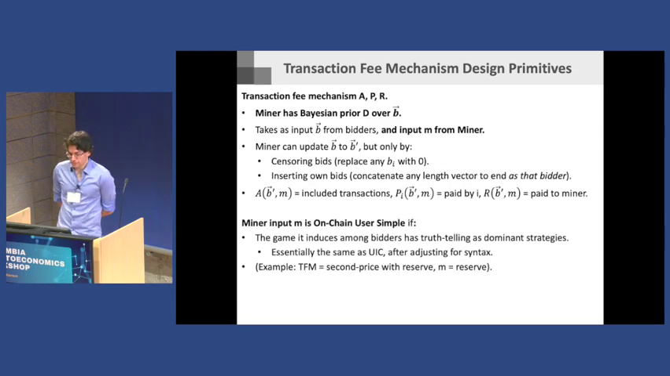OK, and so now we can revisit what the definitions are that we want. One of them is still the same: user incentive compatible. This is more of a syntax change than a substantive change. It says that I can recommend an input for the miner that results in user simplicity if, when the miner uses that input, it's a dominant strategy for the bidders to bid their true values. It's basically the same as the original definition, but we have to change the syntax.